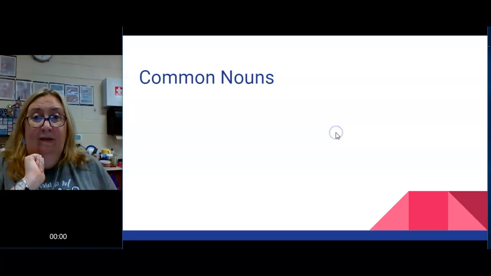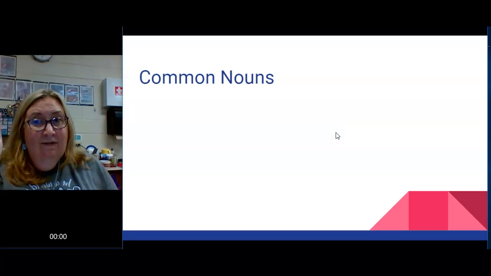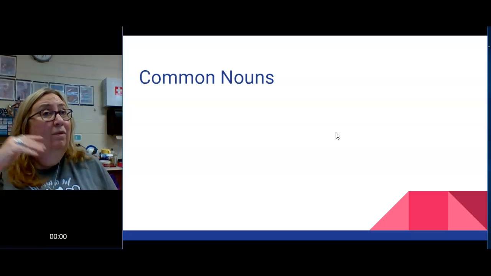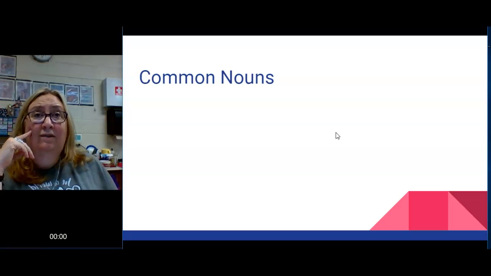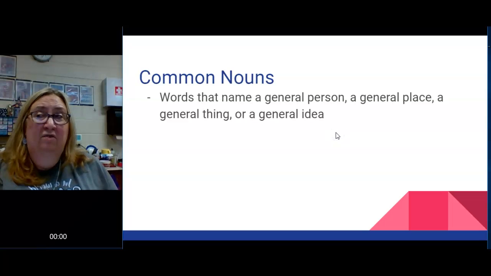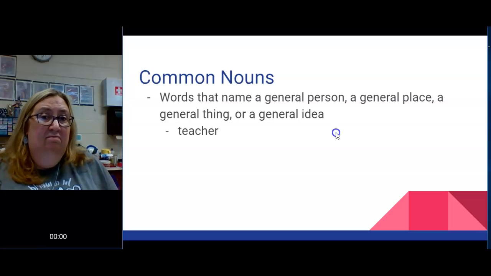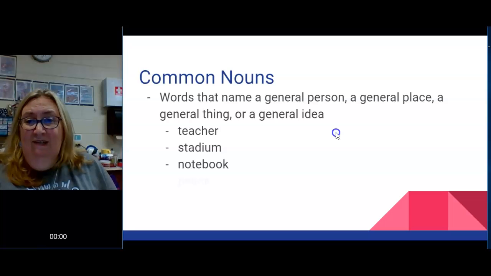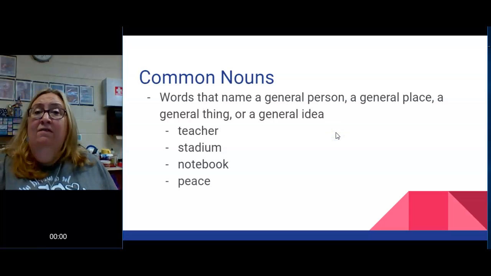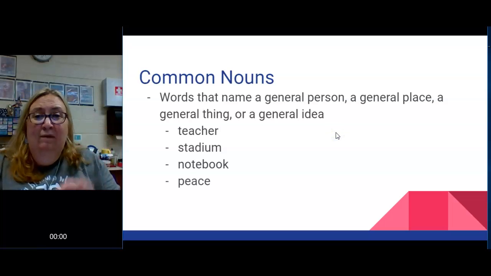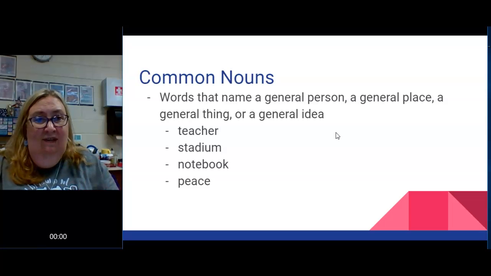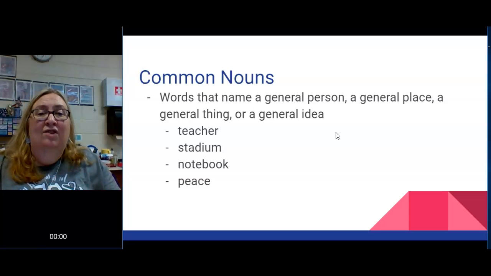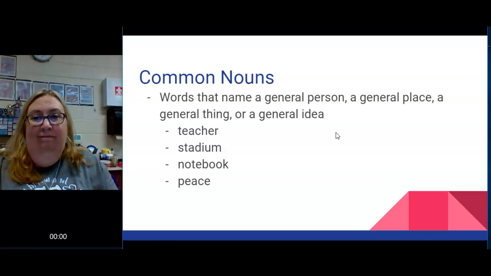Let's go on. We also have common nouns and proper nouns. Let's talk about just common nouns. Common nouns are common. We use them all the time. Common nouns name general people, general places, general things. A teacher, a stadium, a notebook. All of these things, peace. All of these things are just in general. I'm not talking about a specific teacher, a specific stadium, a specific notebook, just generally speaking. Okay.